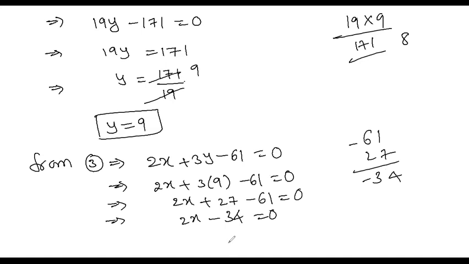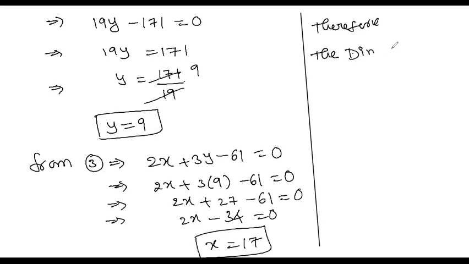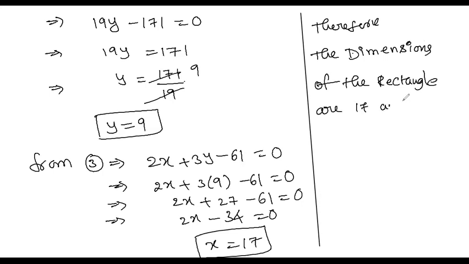Then x is equal to how much? 34 by 2, how much? 17. Okay, yes. Now let's write. What is the length and breadth of the rectangle? Length is equal to 17, sir, and breadth is equal to 9. Therefore, the dimensions of the rectangle are 17 units and 9 units.